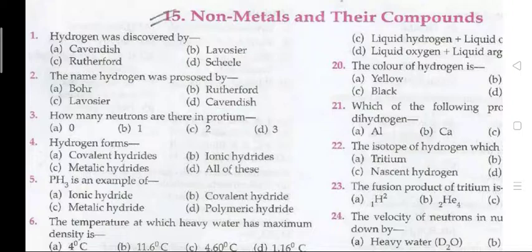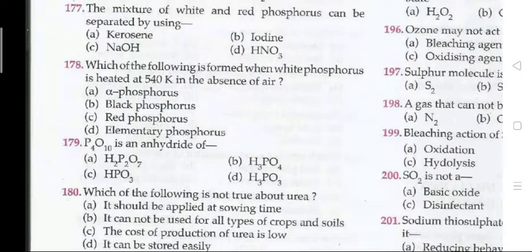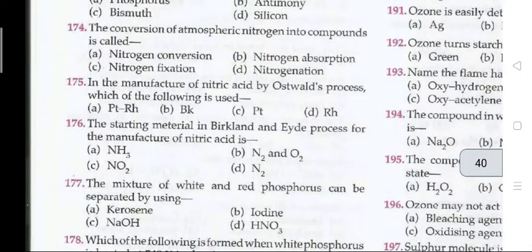Today we discuss the objective questions of topic non-metals and their compounds. Those are very important for your upcoming examination. The next question: the mixture of white and red phosphorus can be separated by using. The right answer is C, NaOH.